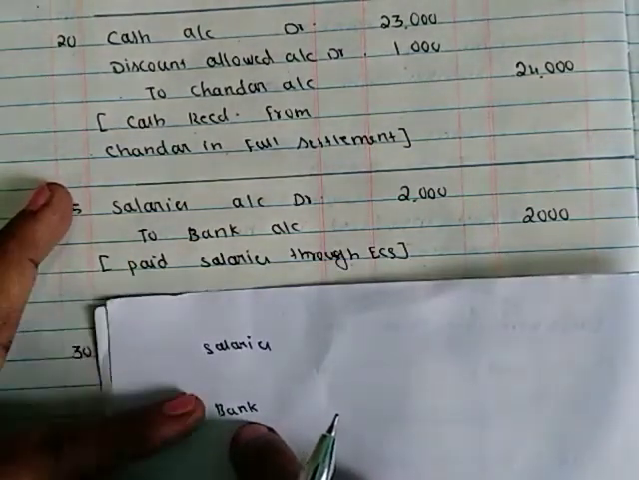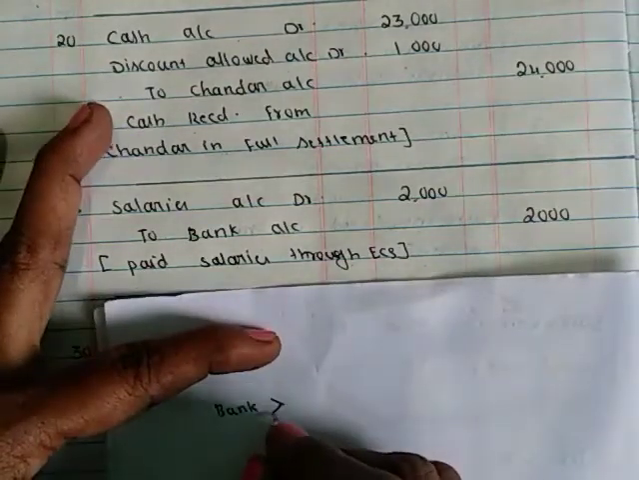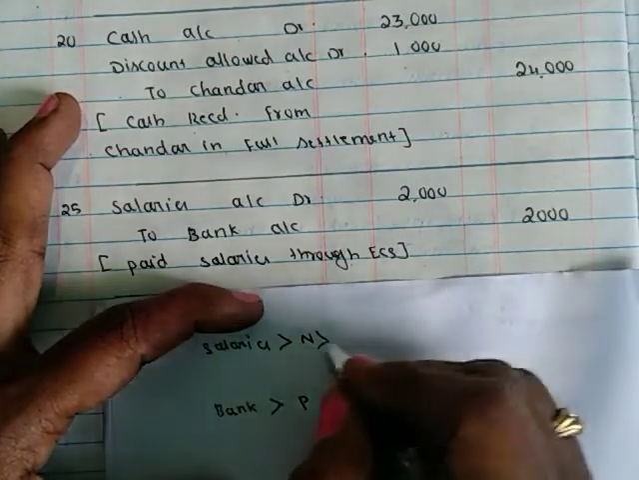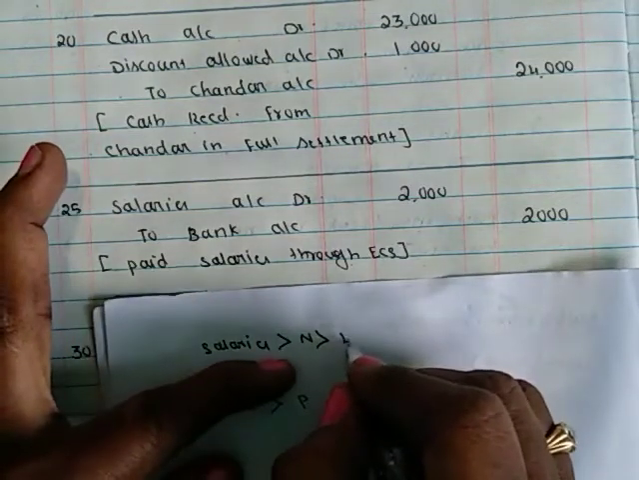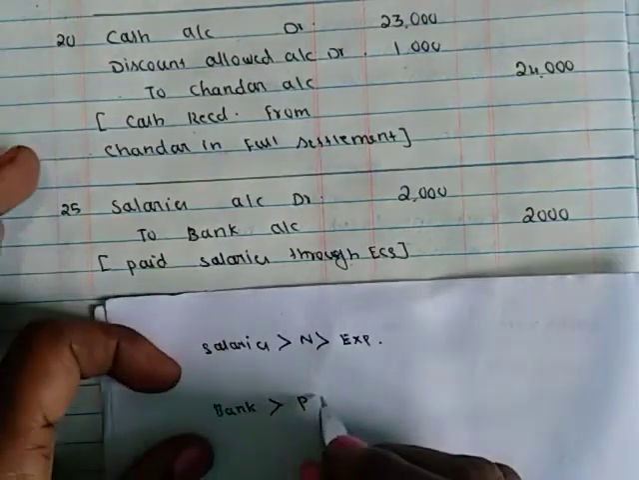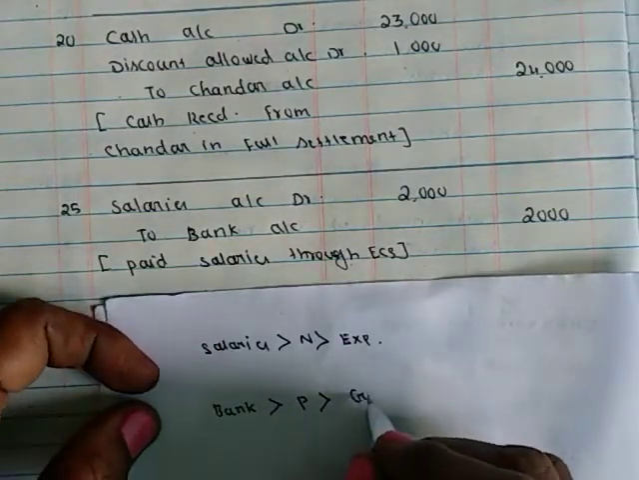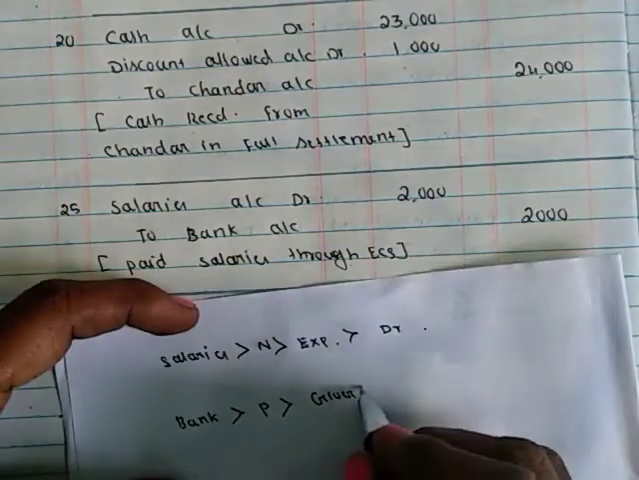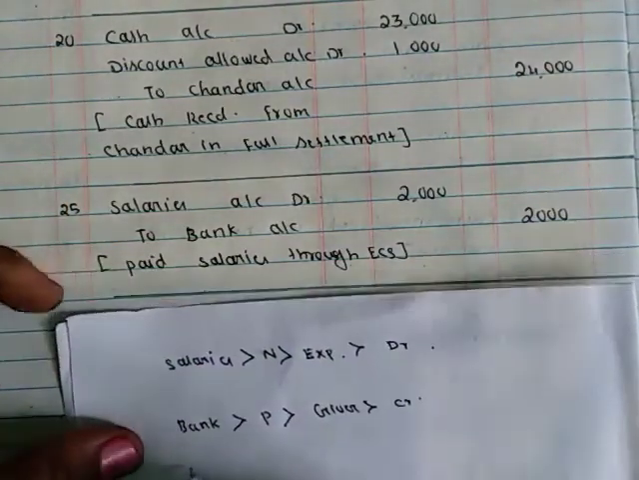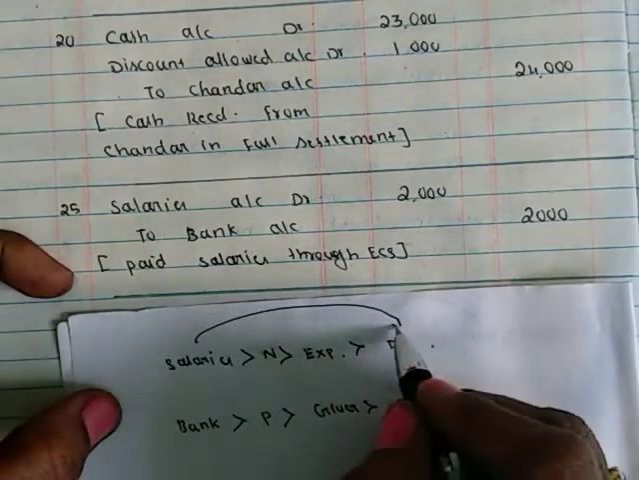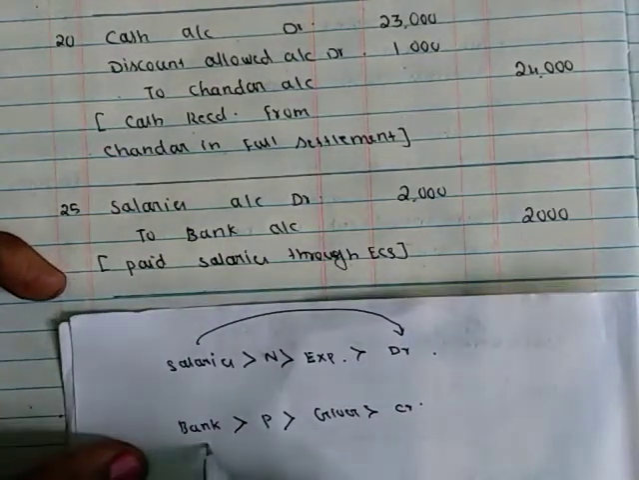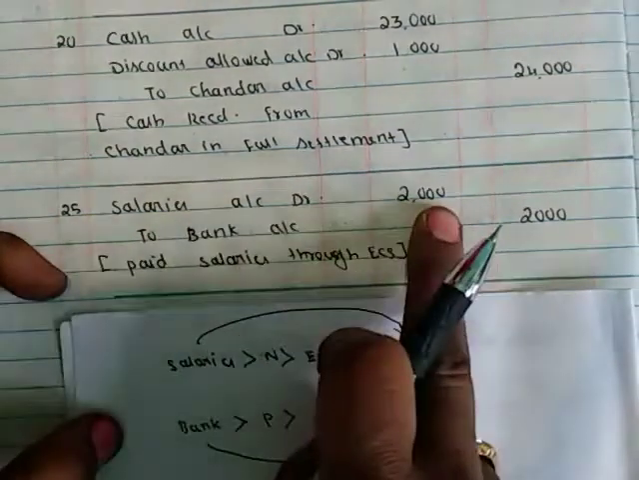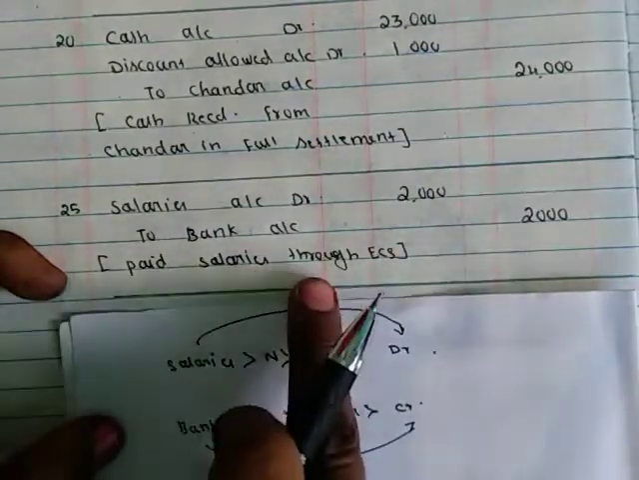Bank is an artificial person, so a personal account, and it is the giver. Salary is a nominal account, and it is an expense for us. So debit all expenses and the giver should be credited. Salaries account debited, bank account should be credited. So salaries account debited 2,000 to bank account 2,000. Paid salaries through ECS.